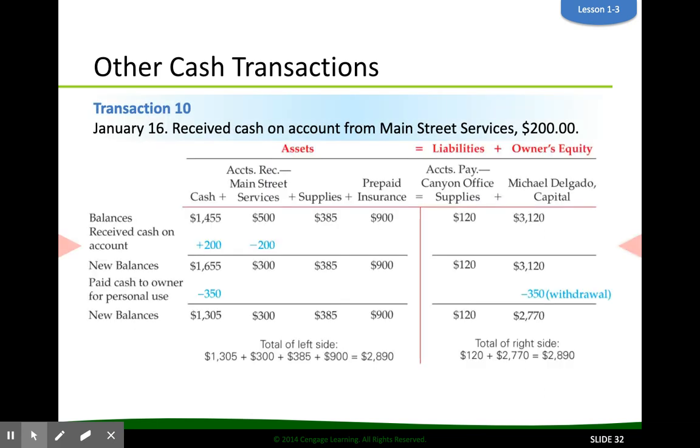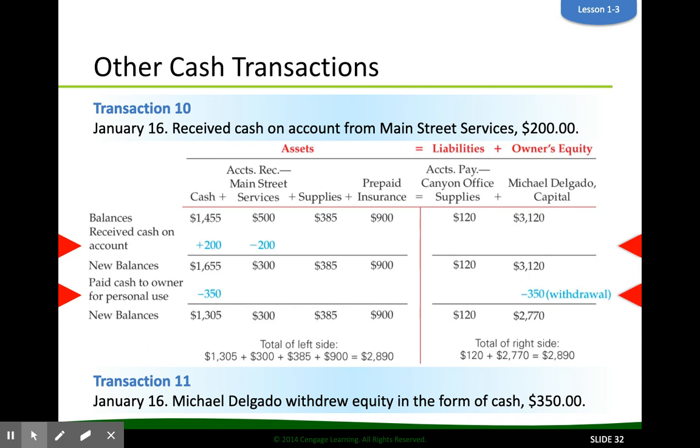So we have a couple transactions here. I'm going to start with transaction 11 down at the bottom. Michael Delgado withdrew equity in the form of cash, $350. So he could do that. He's the owner of the company. So he needed $350 maybe for a personal expense. So he took $350 cash. So it's going to decrease the value of cash, and $350 decrease to our owner's equity account. Negative $350 on the left, negative $350 on the right. Our accounting equation balances, and we're good to go.